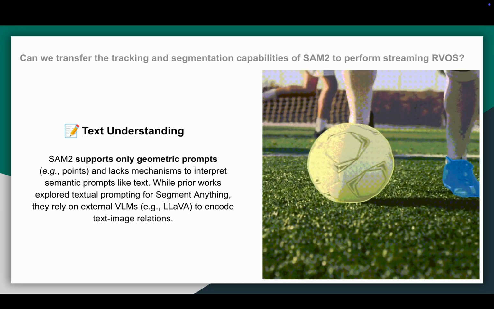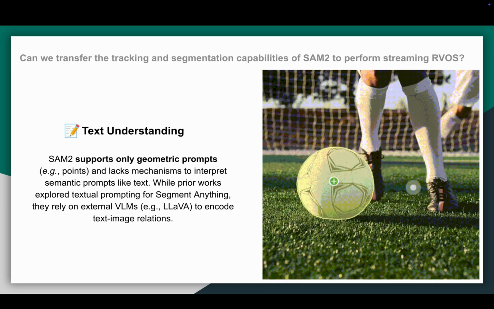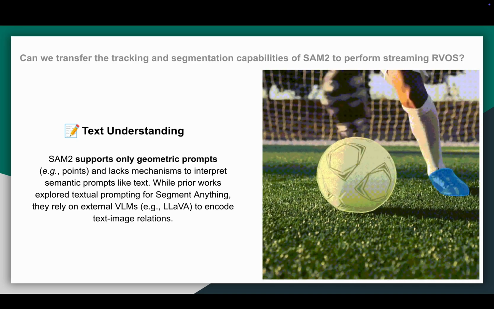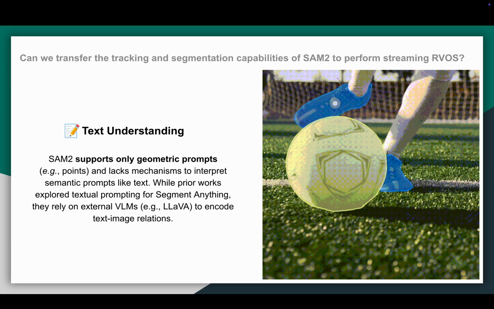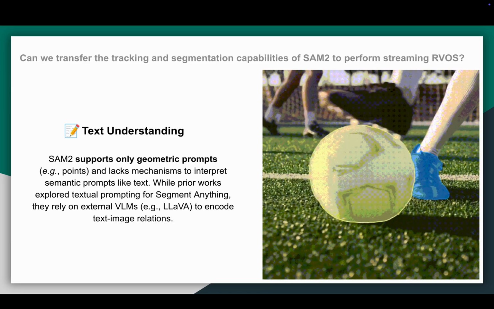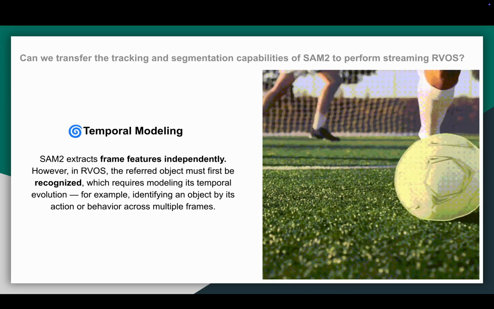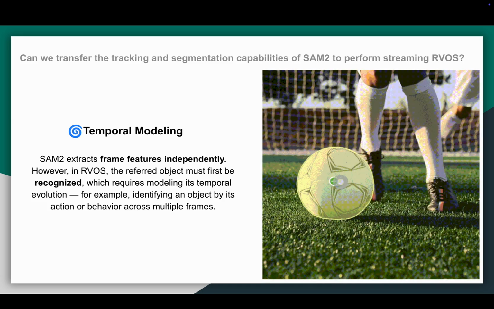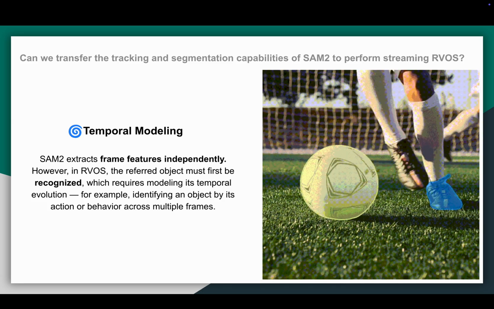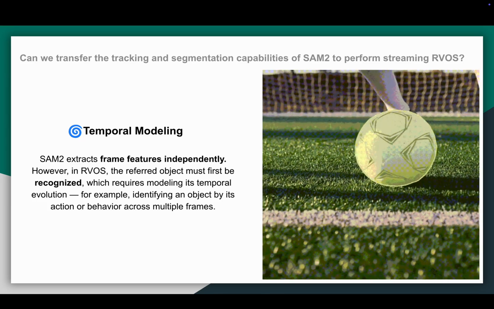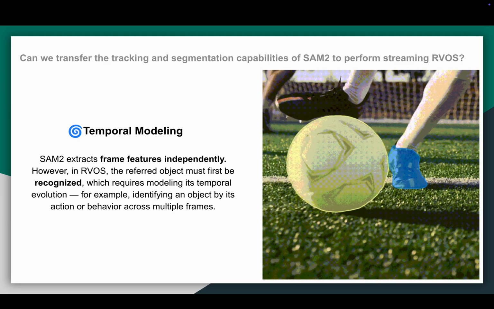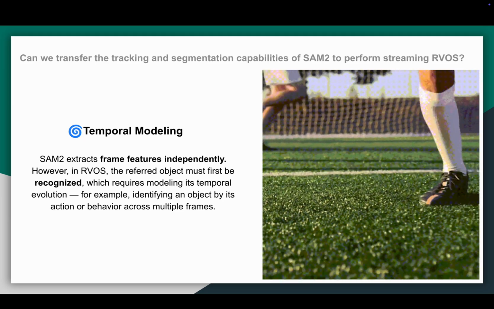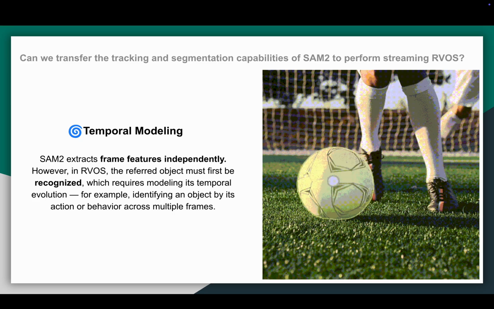First, text understanding. SAM2 was designed for geometric prompts like points or boxes, and has no native support for semantic prompts like language. Second, temporal modeling. For RVOS, it's not enough to match visual appearance. We also need to recognize the object based on how it acts over time. This means reasoning over its temporal evolution, but SAM2 processes frames independently.